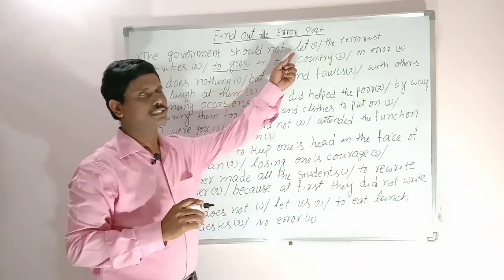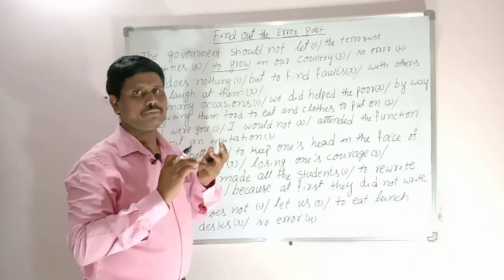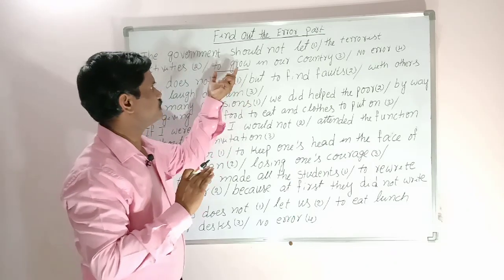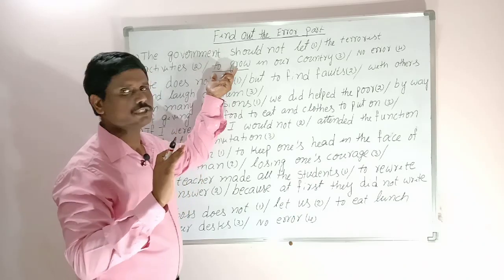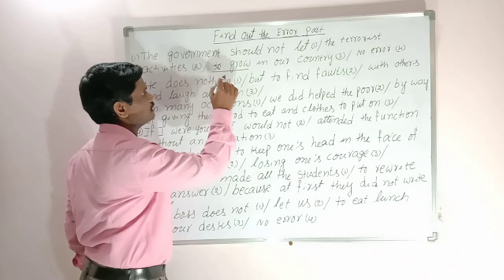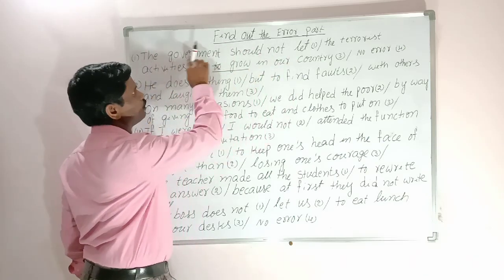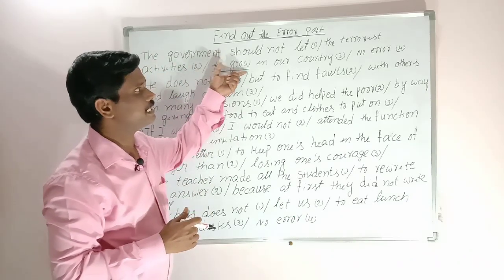After let, as I already told you, causative verbs: after make, after let, after have, we always use only verb 1, or infinitive without to. That means using to here is wrong. The wrong part is this one. So the correct answer is: The government should not let the terrorist activities grow in our country.